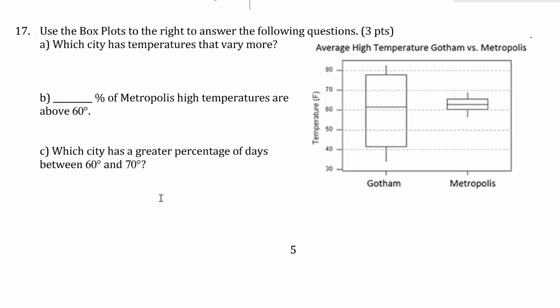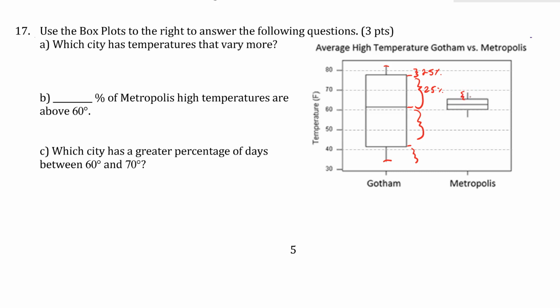Use the box plots to the right to answer the following questions. So before we look at these questions, key thing to remember is what the box plots tell us: the 5-number summary. The minimum, Q1, median, Q3, and the maximum. And between each one of these things is 25%. So that's 25%, that's 25% of the data points, and so on. Same thing here. This is 25% just squished all together in that little piece there.